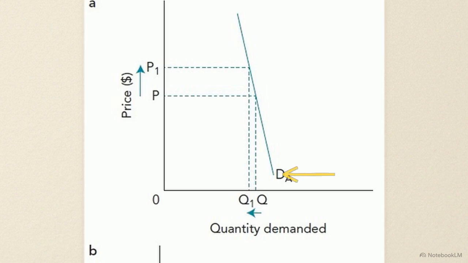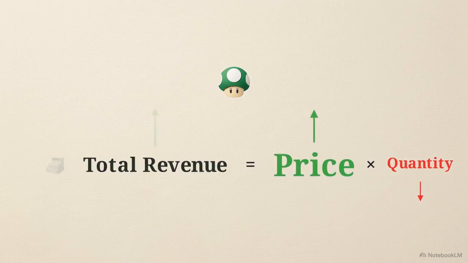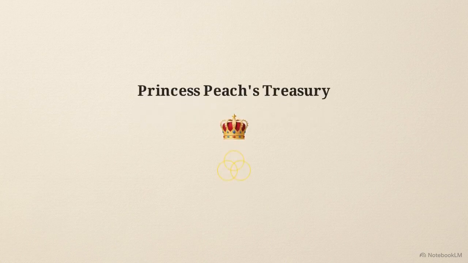Now look at graph A for inelastic one-up lives. Toad takes the opposite approach. He raises the price from P to P1. Because buyers desperately need this item, quantity barely contracts. The higher price inflates his total revenue. We see similar mechanics in Princess Peach's treasury, but her motives are different.